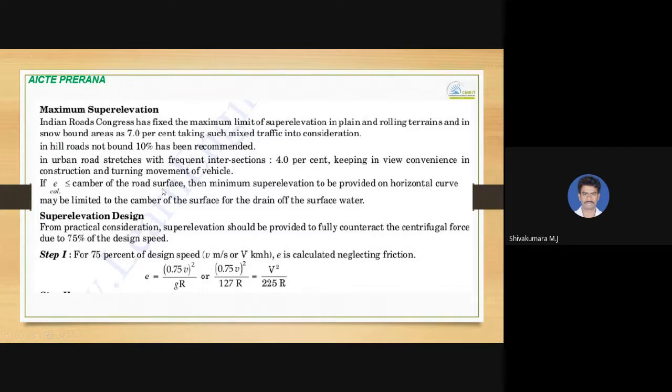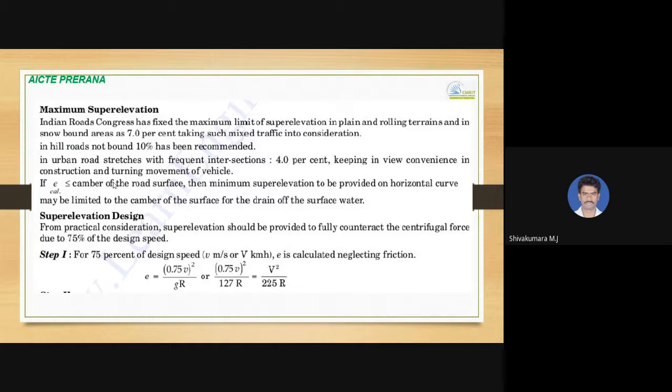So if the value of calculated superelevation E is lesser than the camber of the road surface which is provided, camber is provided for draining out the water from the road surface, and the calculated value and the camber, both we compare. If the value of E is less than the camber which is required, then the minimum superelevation is to be provided on the horizontal curve. That may be limited to the camber of the surface for better drainage of water. So the higher value of both can be provided.